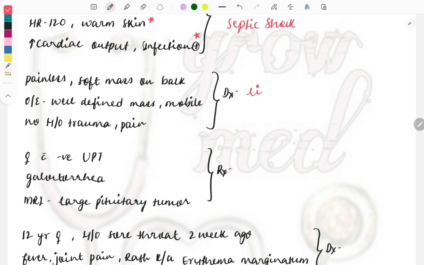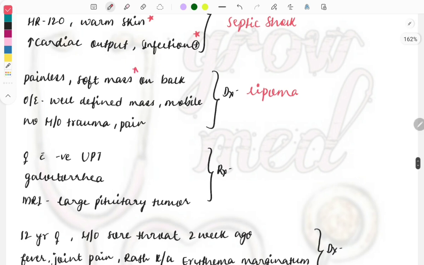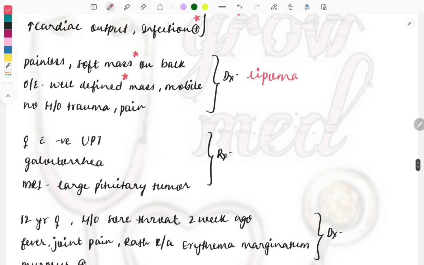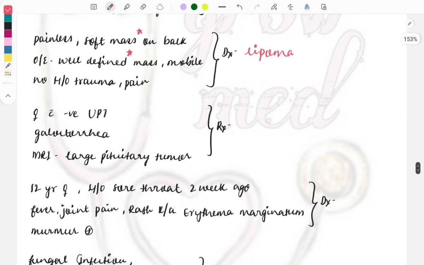If it is given, then the answer will be lipoma, because lipoma is a cyst-like lesion due to lipids. So, fat-filled lesions, and these will mostly be soft with well-defined margins. So soft mass and well defined, these two important things you must see, as well as that it is mobile. These features are describing lipoma.